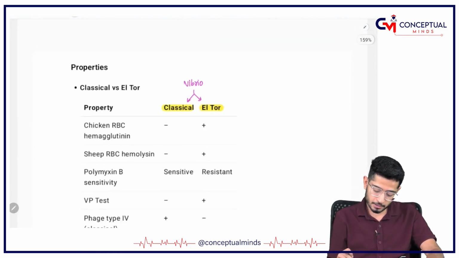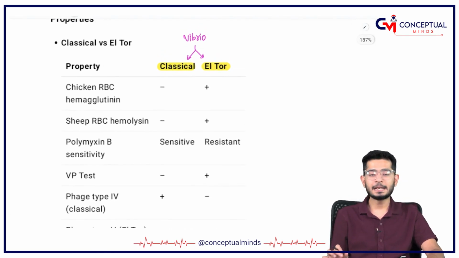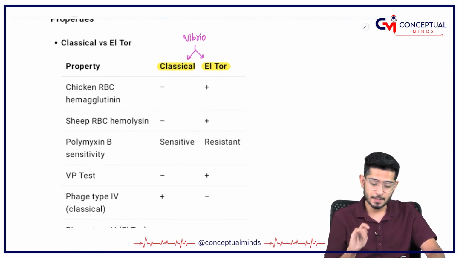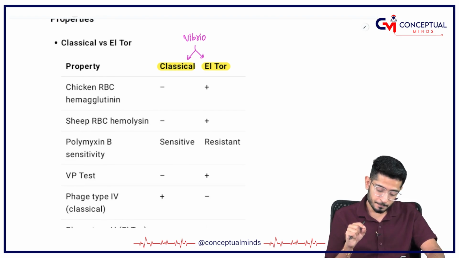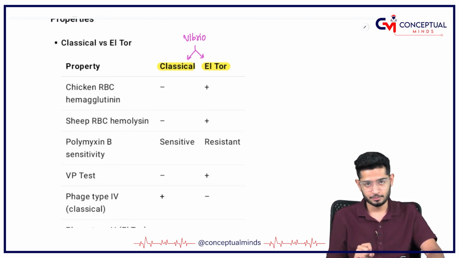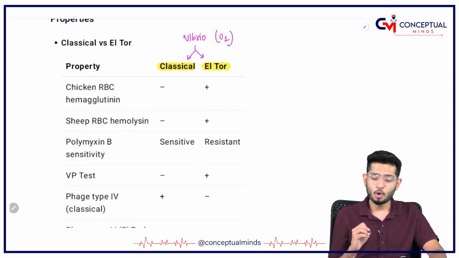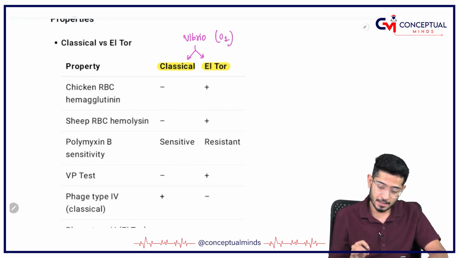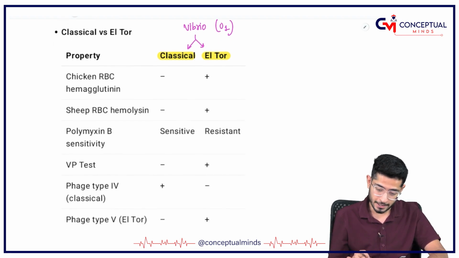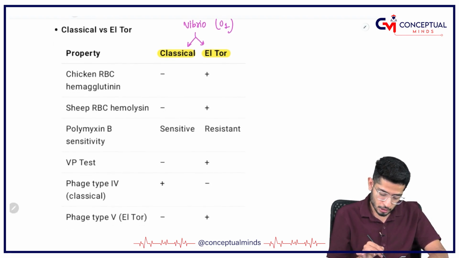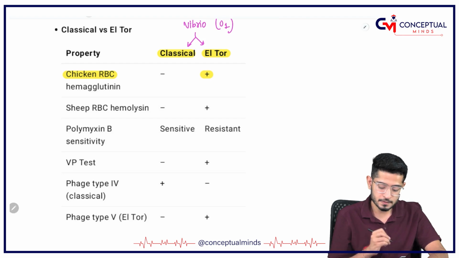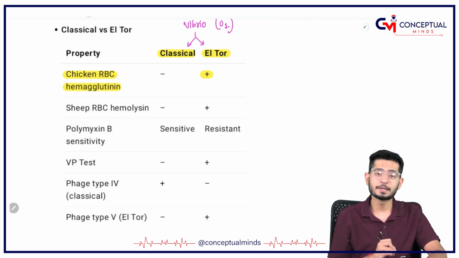Okay. So now coming on to the classical and El Tor. So these are two types which you have to understand, the classical versus El Tor. So depending on the O1 antigen, they are either classical or El Tor, right? So just for the sake of an example, if we have the chicken RBC, El Tor shows a positive hemagglutination.